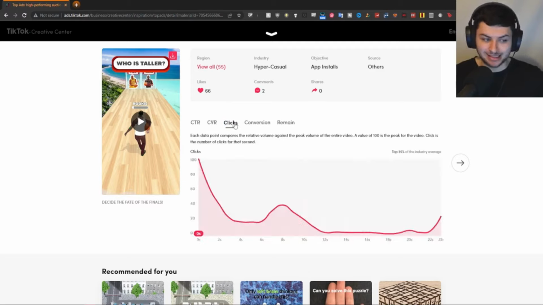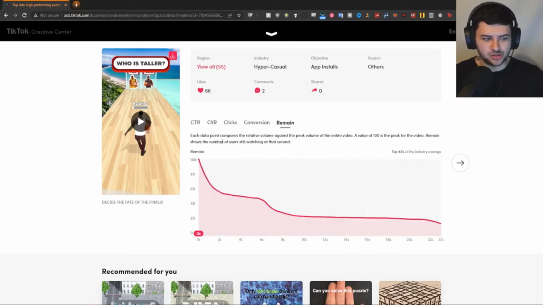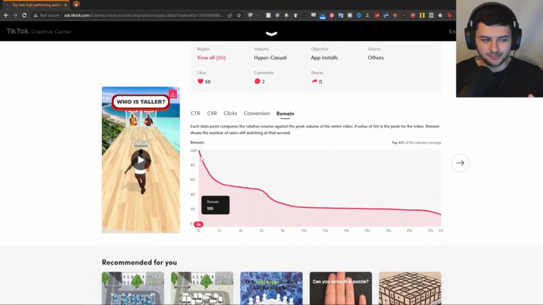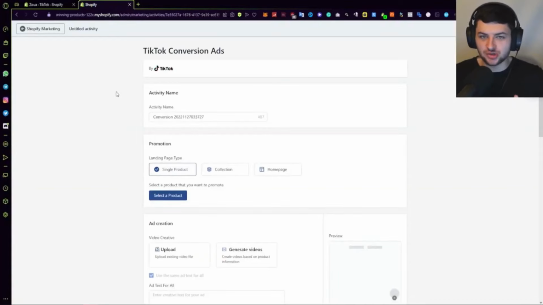We can also see the clicks here. So that's self-explanatory, the clicks per second. We have the conversion, so the number of conversions for that second in the video, and the remain, which is the number of users still watching at that particular second in the graph. So we've got data to actually see how well the video is edited and how that impacts the audience too, which is also pretty useful for ads. So I just wanted to mention that, guys, because that's super useful. If you need to do ads research, if you haven't created your ad yet, or if you want to track the performance of competitor ads, this is how you do it. That was a little bit off topic for the creation of a campaign, but it's crucial information not everyone is actually showing you. Okay, so let's move on to actually creating our ad.